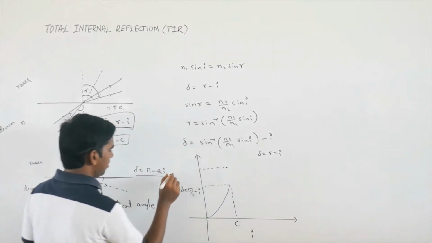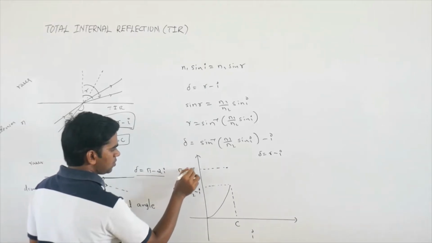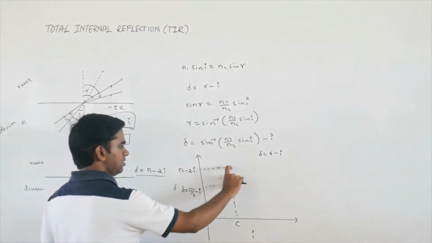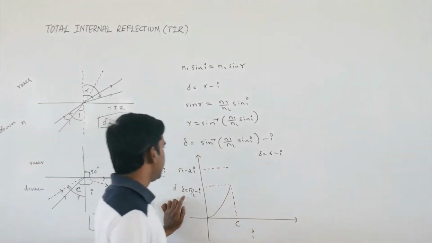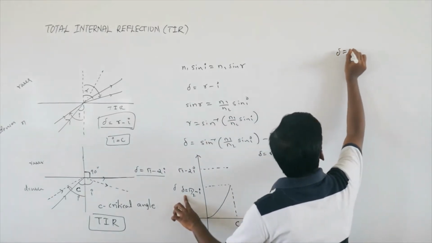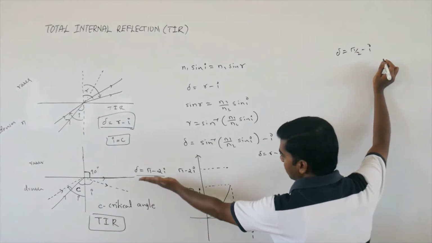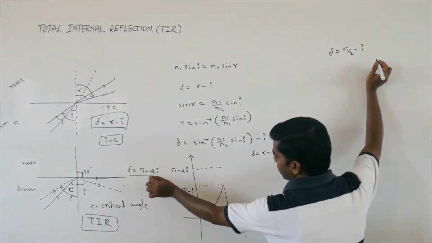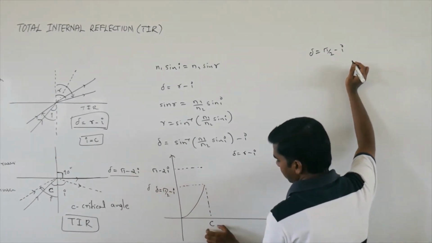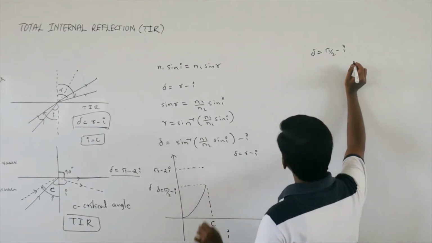This is your pi minus 2i. You may ask why this shift is taking place. You know here delta is pi by 2 minus i. Here, immediately after crossing the critical angle, what will happen?